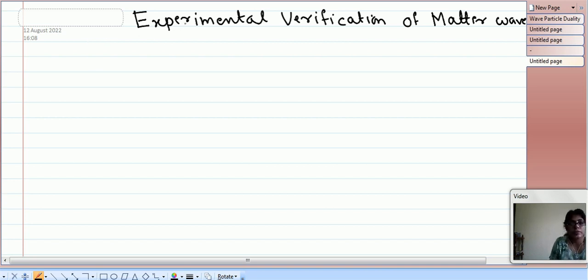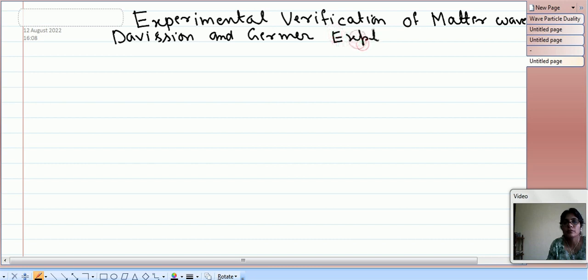It was demonstrated by two scientists, Davisson and Germer, and it is famous as the Davisson and Germer experiment. In this experiment there was a filament to eject electrons, attached to a high potential, and this was kept in a cylindrical cathode.